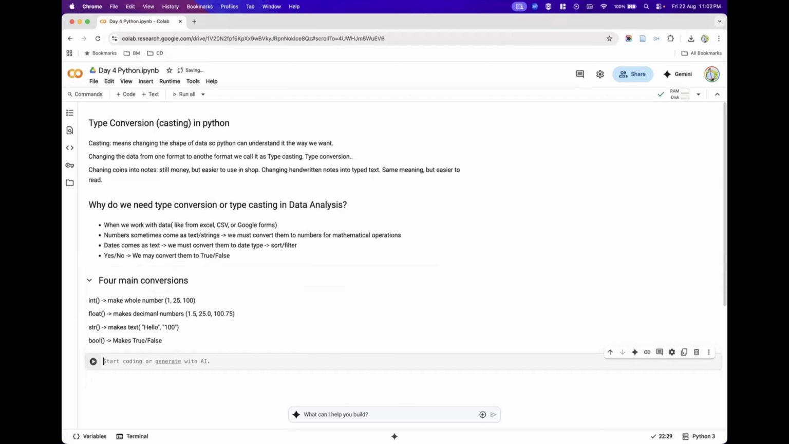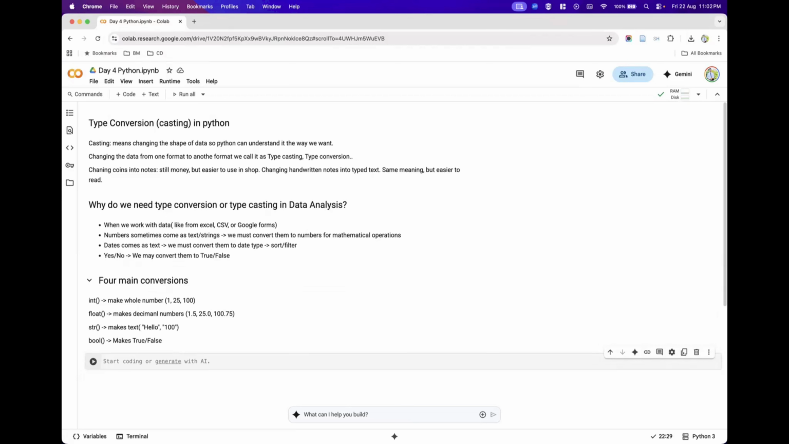So int is one type conversion, float is another type conversion, string is another type conversion, and bool is another type conversion. Integer type conversion converts all the numbers into integer numbers or whole numbers. Float conversion converts whatever input you give into a decimal number.